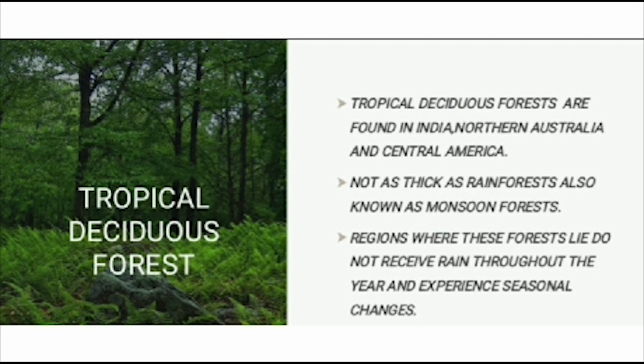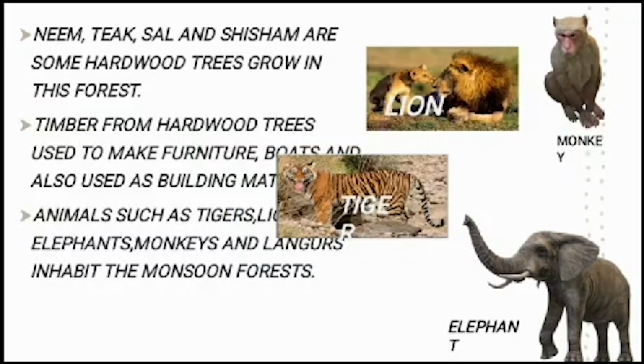Next one is tropical deciduous forests. We find tropical deciduous forests in large parts of India, North Australia, and Central America. These forests are not as thick as rainforests. This is also known as monsoon forest. Here we can see neem, teak, sal, and shisham are some of the hardwood trees that grow in this forest.